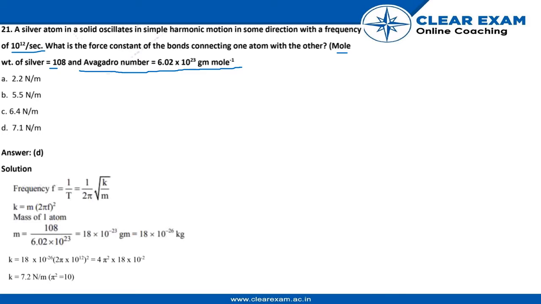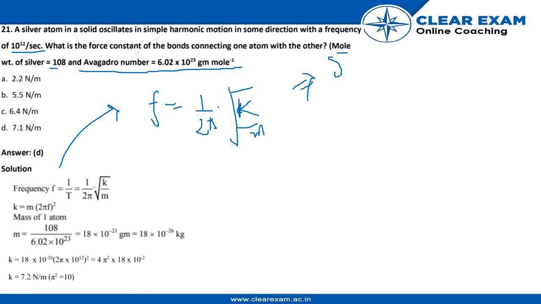As we know, the formula for frequency is f = 1 upon T, and that can be written as 1 upon 2 pi into root k by m. The first thing we can do is square both the sides.